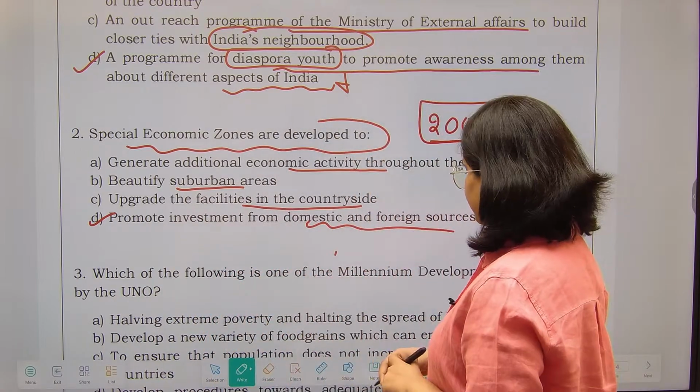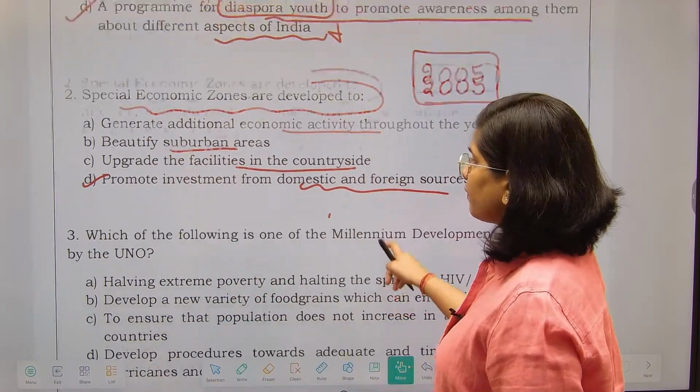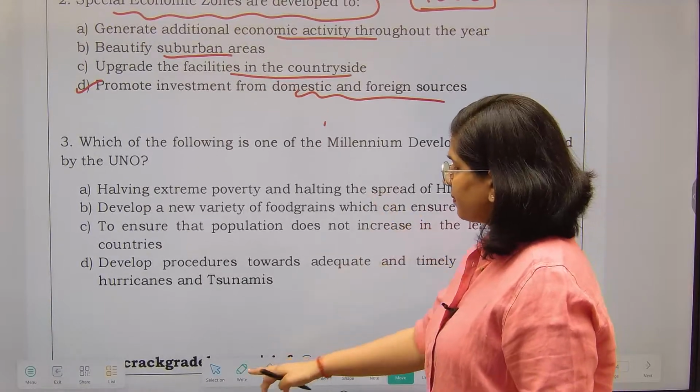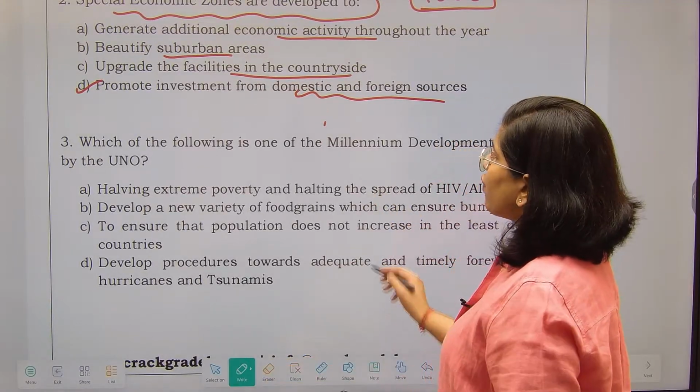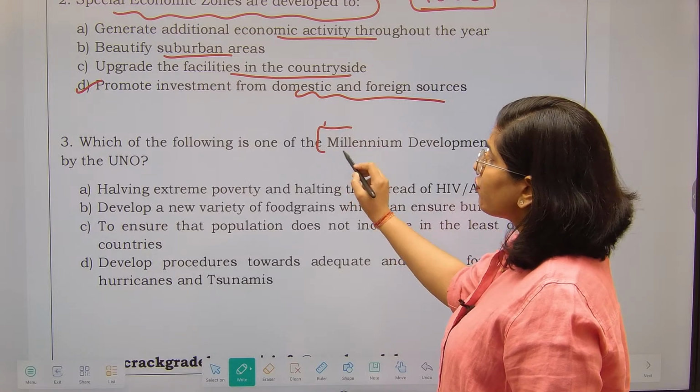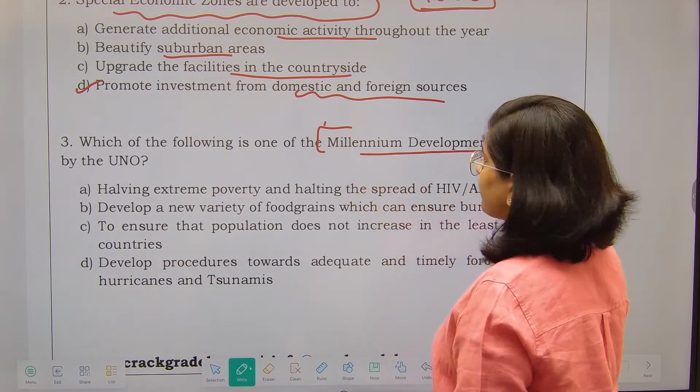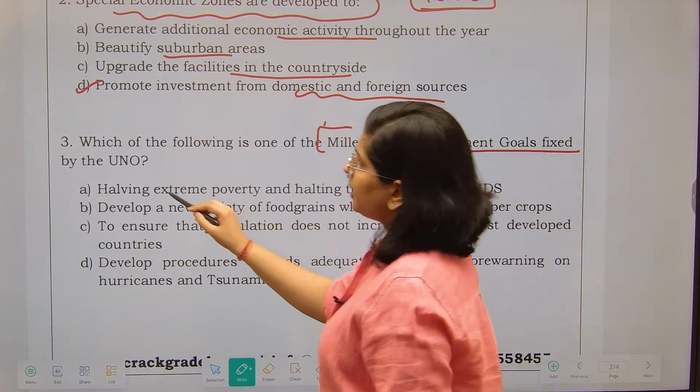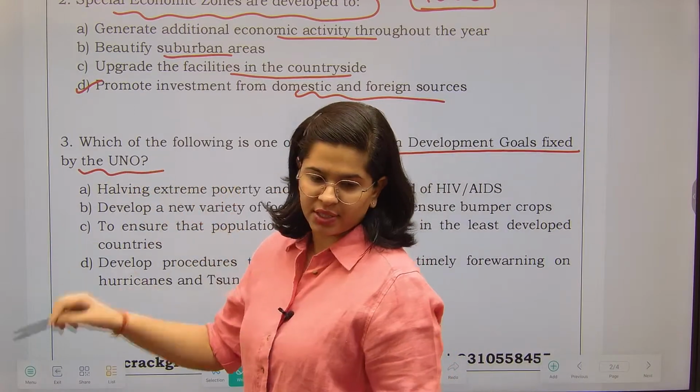Now next thing is, which of the following is one of the Millennium Development Goals fixed by the United Nations?